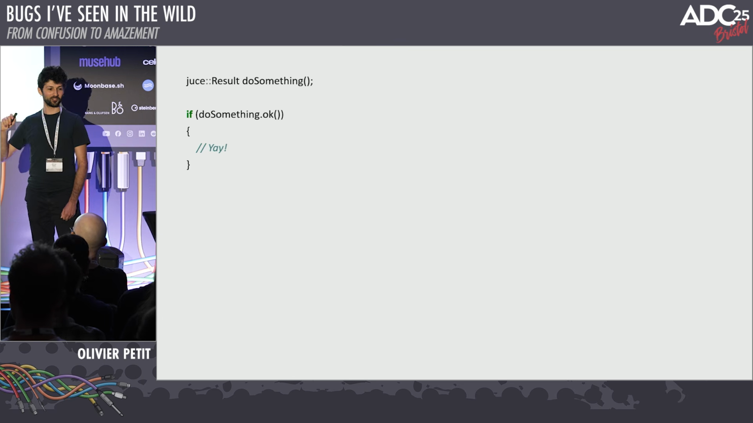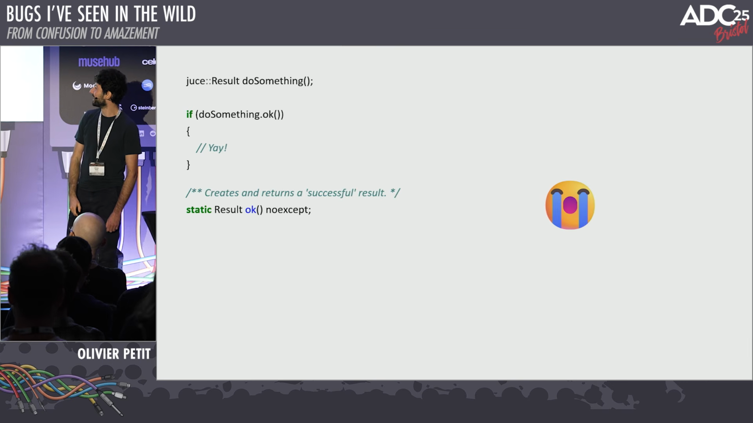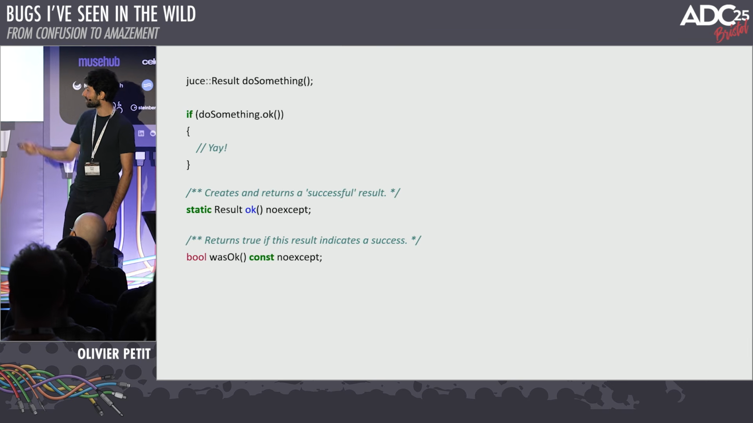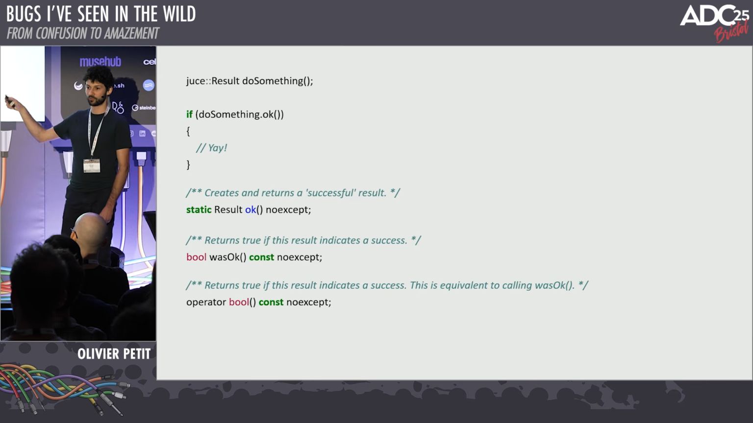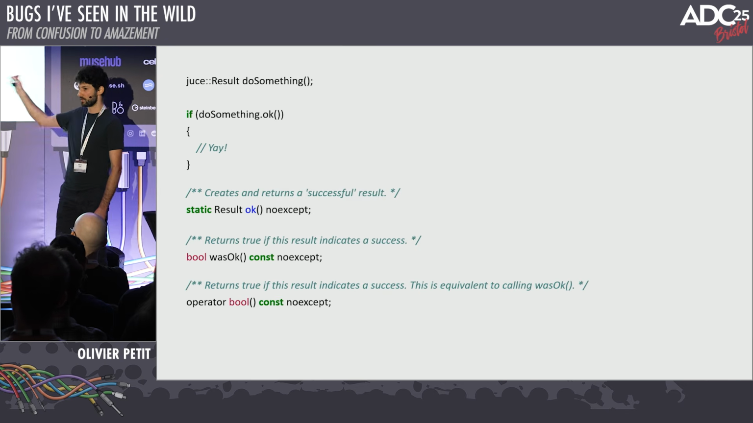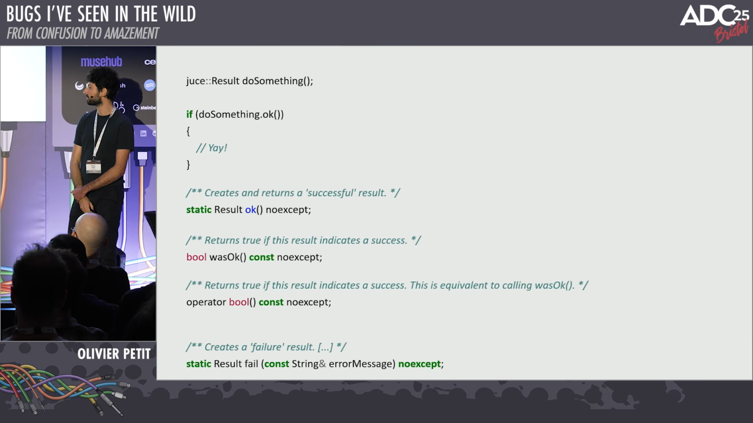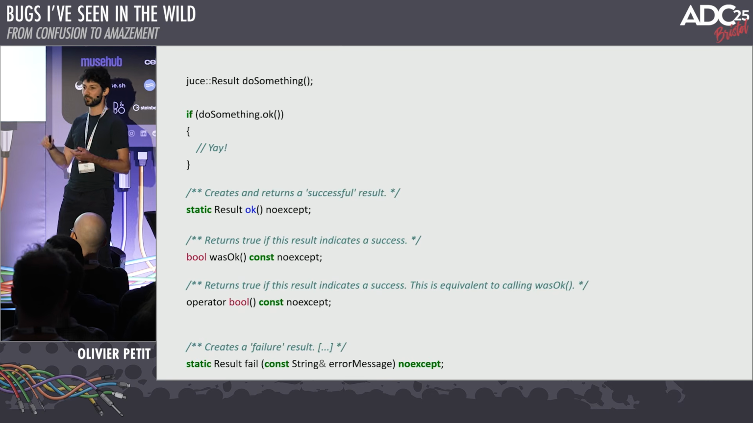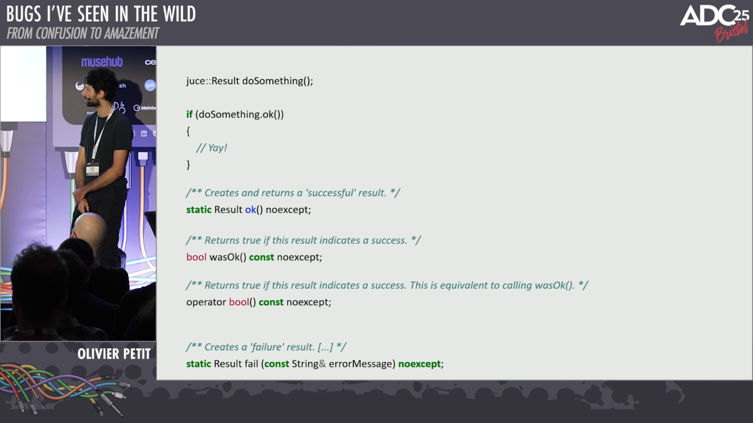Again, good luck to catch that in a code review. This looks fine. So the one you want is was okay, or actually probably the better way is this cast to bool. So actually just remove this, it casts to bool. And thankfully you can't do the same thing with the fail, because to create a fail result, you have to provide an error message. So in that case, you wouldn't be able to get into that issue.